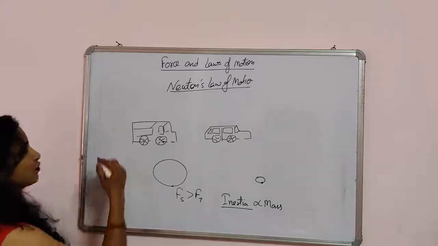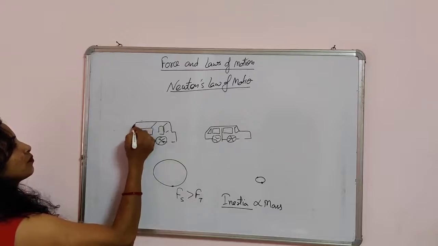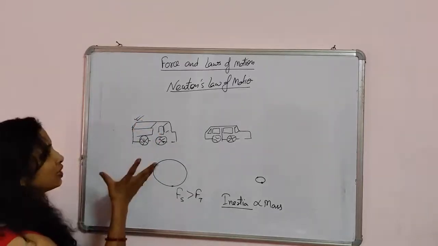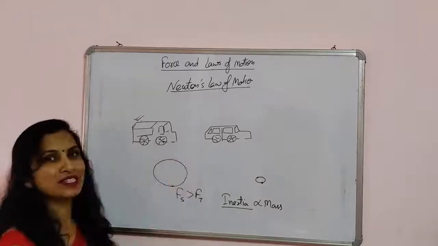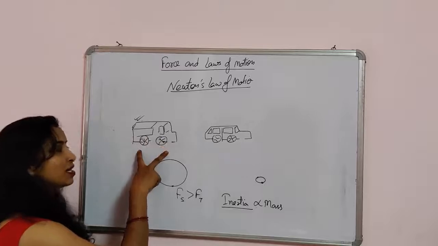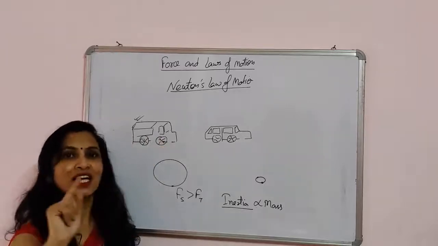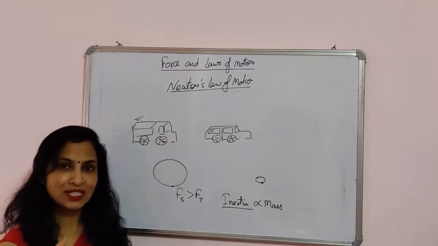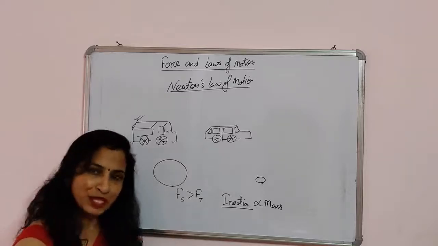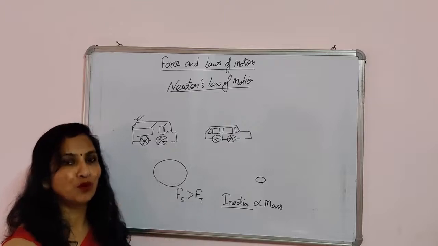Obviously, in the case of the large truck. Why does it happen? Because the truck has a larger mass compared to the car. Since it has a large mass, to change its speed, to bring this body to rest, we have to apply more force.